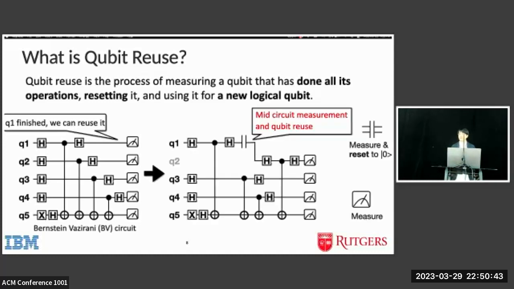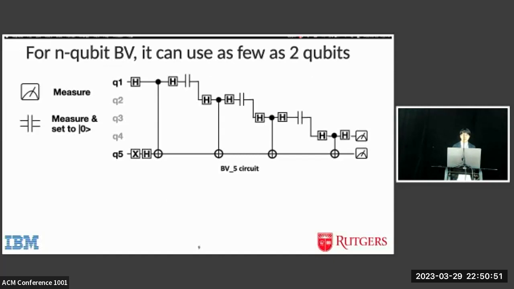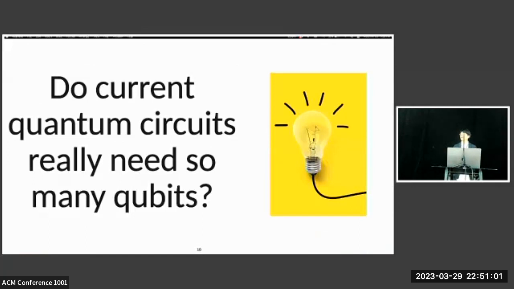In this case, we can reuse Q1 for Q2, and for the same circuit, we can use only 4 qubits to finish all the operations. We can further reuse Q1 for other qubits. So eventually, for an n-qubit BV circuit, it can use as few as 2 qubits. So here comes the question: do current quantum circuits really need so many qubits?